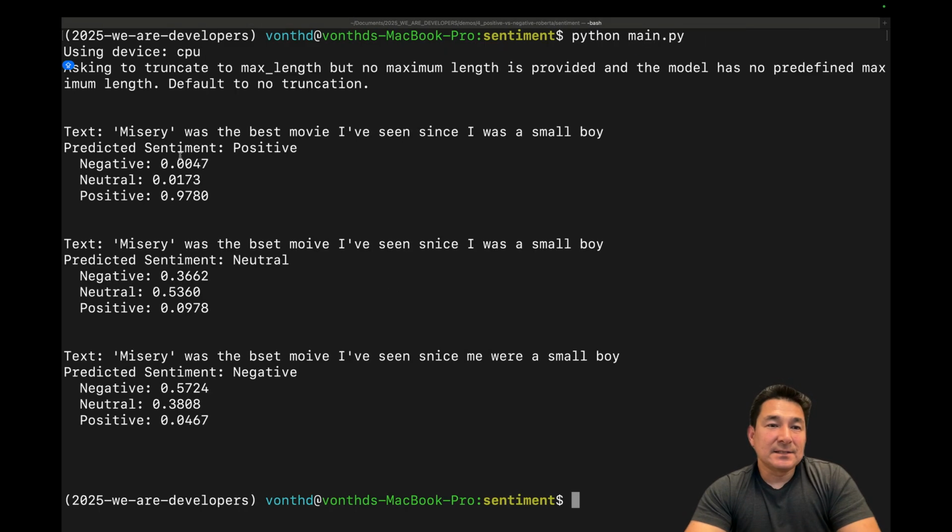We have a similar sentence where the original sentence is the top one right here. "Misery was the best movie I've seen since I was a small boy." That's a positive statement, and so we have a positive predicted sentiment of 97%. Now, if we just misspell "best" and "movie," we can change the positive sentiment to a neutral sentiment with a confidence score of 54%. If we add in a small grammatical error, we can transition the sentiment prediction from neutral to negative with a confidence score of 57%.